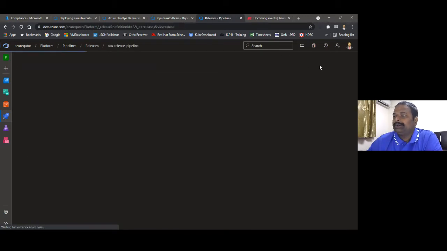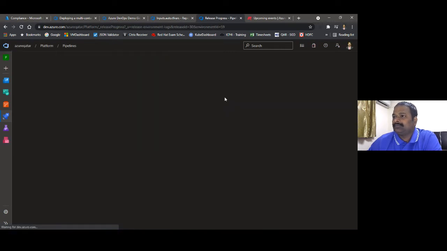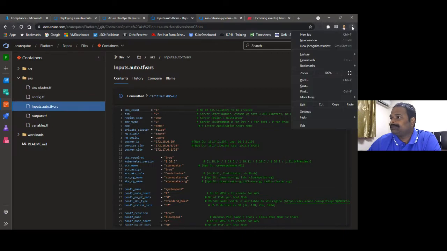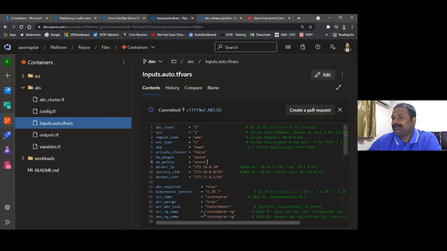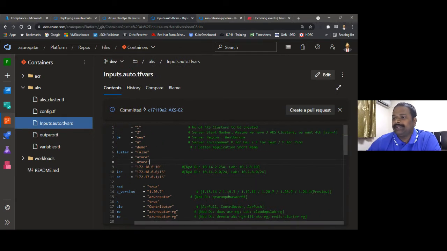Okay, yes, it is triggered. I think the release pipeline has been triggered. I have the AKS creation via Terraform. If you see here, let me increase the font. These are the available Kubernetes versions when it comes to AKS creation. I've chosen 2.7.